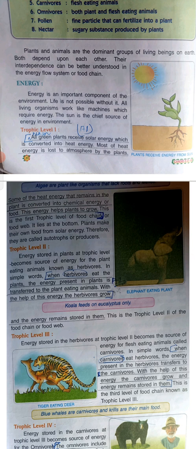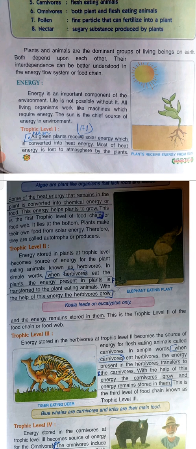It lies at the bottom. Plants make their own food from solar energy. Therefore, they are called autotrophs or producers, because they are making their food for themselves. So they are known as autotrophs. Auto means automatically, because obviously they are doing it on their own, or they are even known as the producers.